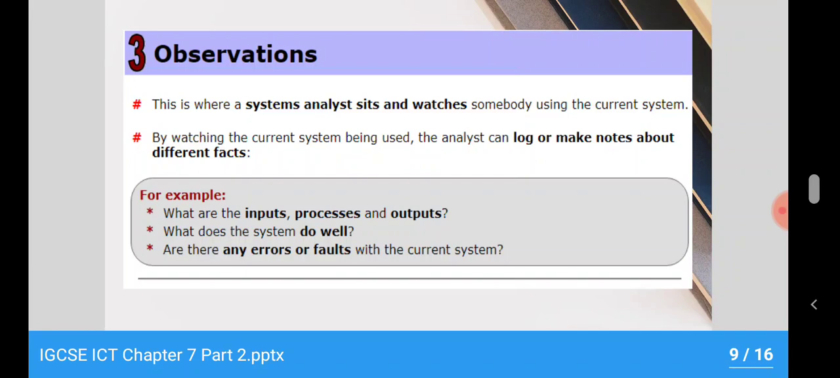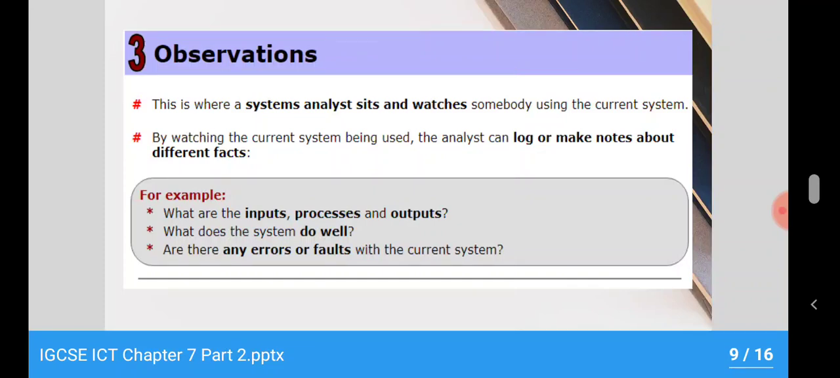The next is observation. In this technique or method, the analyst will not be involved, but will just observe how the system is going on. This is where the system analyst sits and watches someone using the current system. By watching the current system being used, the analyst can log or make notes about different facts, for example, how it is inputting, processing and outputting, is it fast or slow, and how it's going on. Does the system do well, is it crashing somewhere, is it giving certain errors, and if there is any error, how can the system resolve it? So this is the observation.